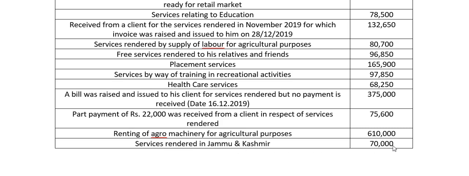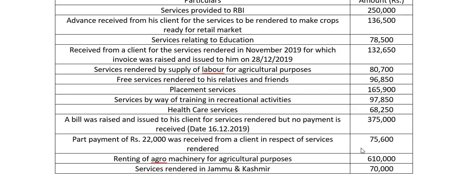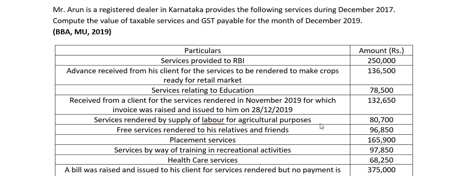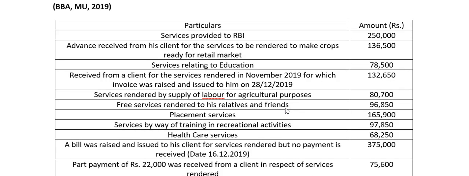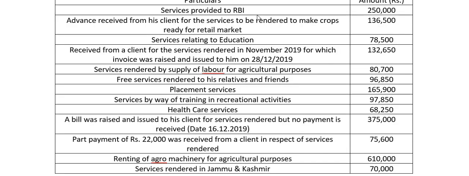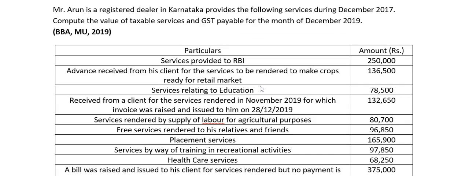Services rendered in Jammu and Kashmir. This is important here. You might ask what is so different about this point. It is not that it is more important than the others, it is unique from the other points. How is it so? In any other point, place of providing service is not mentioned, which means we will consider that service is provided in the same state, and he is registered in Karnataka.